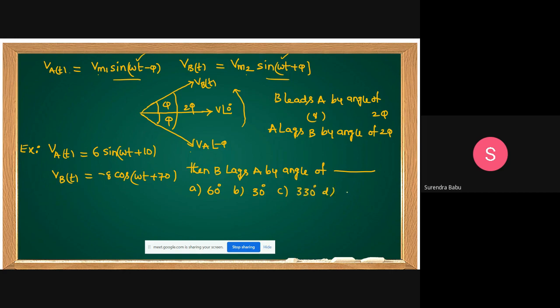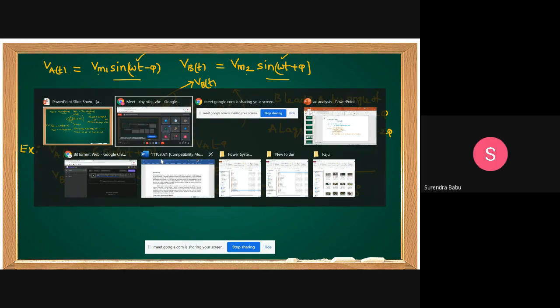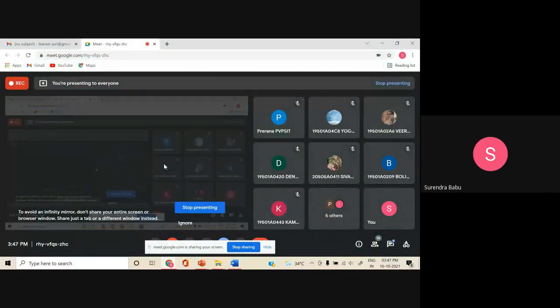Option D: 120 degrees. B lags A by an angle of dash. Come on, check your knowledge. 30 degrees. Yes. How much angle? 30. Very good. B lags A by an angle of 30 degrees.